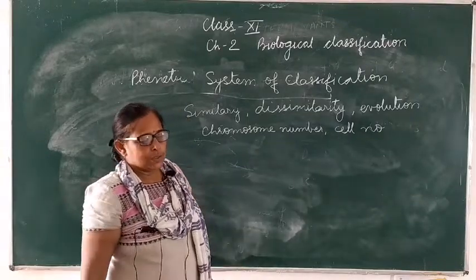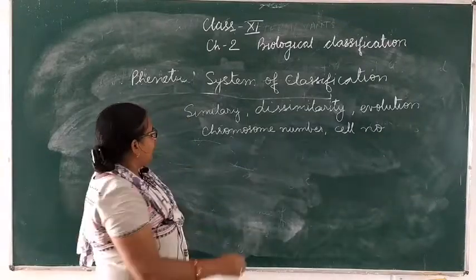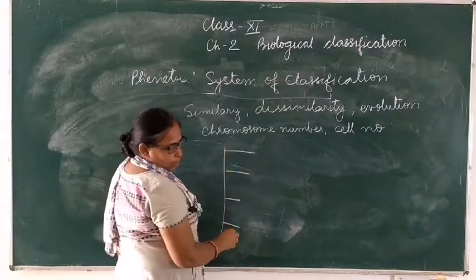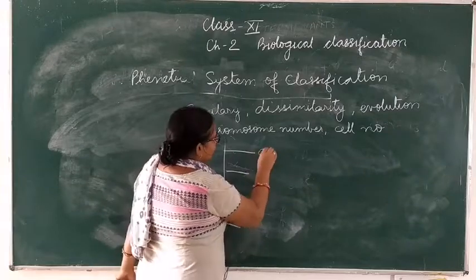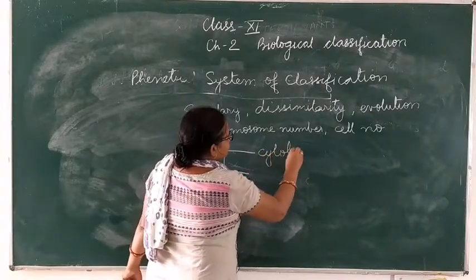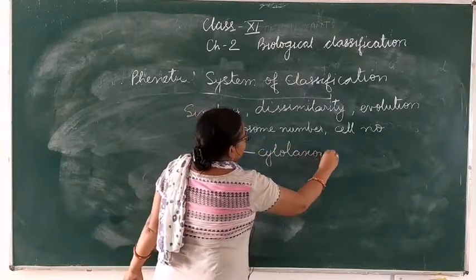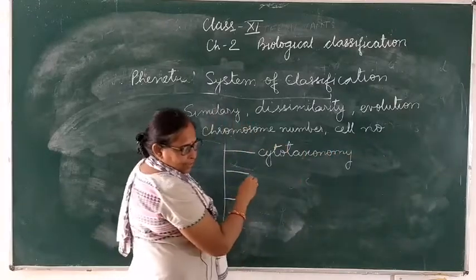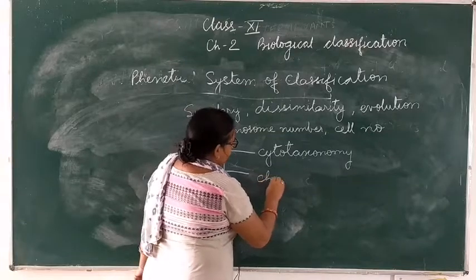study easier, which may be classified into 4 parts, and these 4 parts are cytotaxonomy. The second one is chemotaxonomy.